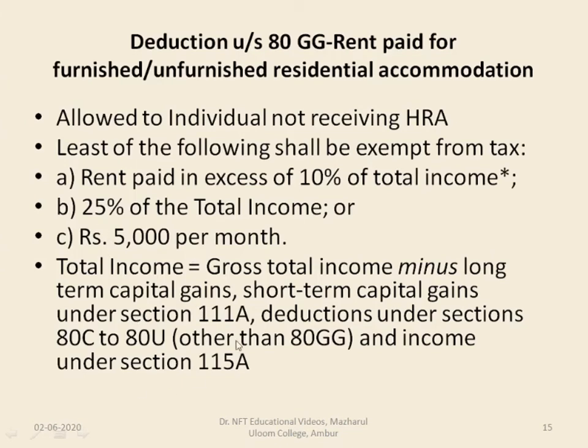So this is how you have to calculate the total income. It's just your adjusted gross total income. If you see the formula, we will find out gross total income minus long-term capital gain, short-term capital gain under section 111A, and deduction under section 80C to 80U. But here the only difference is that 80C to 80U is given, but other than 80GG. So 80GG is related to the deduction for rent paid for furnished or unfurnished residential accommodation and other things.